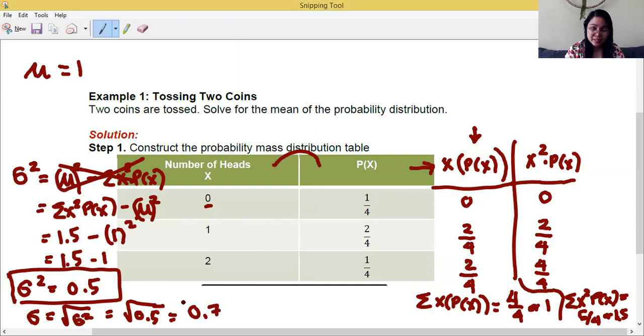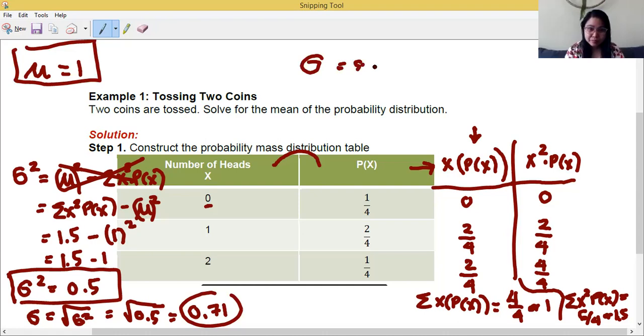So we now have our three answers. We have our mean is 1, that's mu. Our sigma, we read this as sigma, the small letter for this one. Our sigma squared is 0.5, that's the variance. And our sigma, which is our standard deviation, is 0.71. Do you have any questions? If there's no other question, then we'll go to the next example.